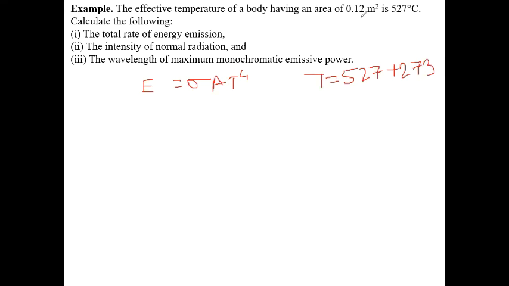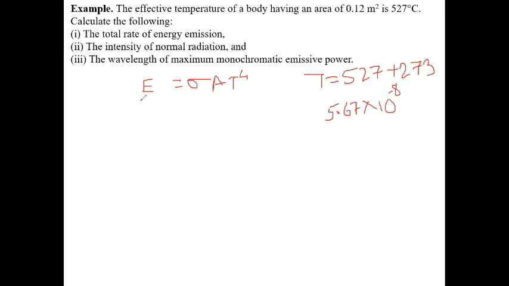Area is given as 0.12, and sigma we know is 5.67 into 10 to the power minus 8. Remember, if the sigma value is not given in the problem, remember it as 5678, meaning 5.67 into 10 to the power minus 8. If you put in the values, we get E.